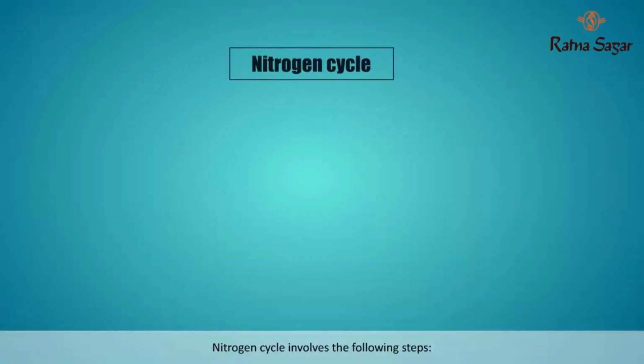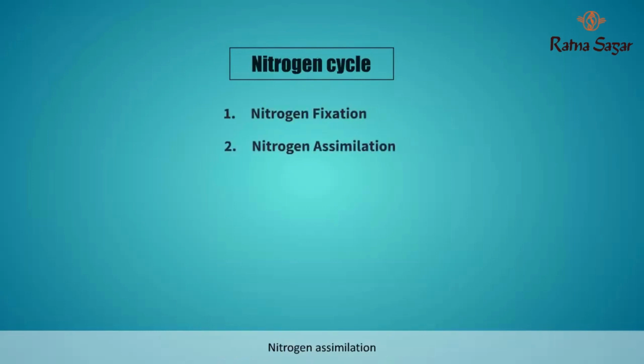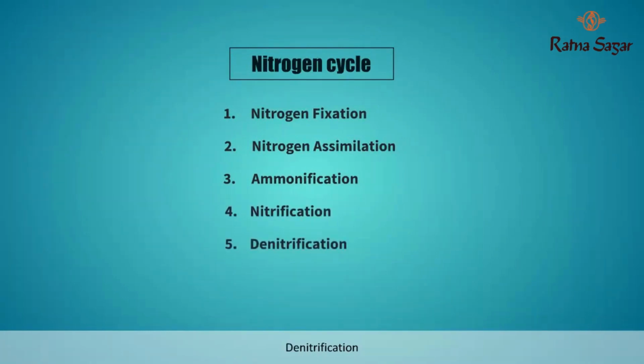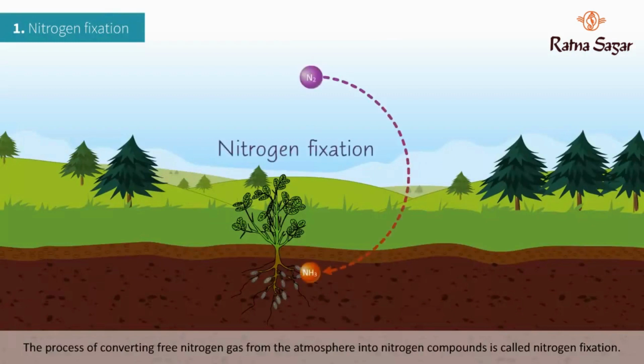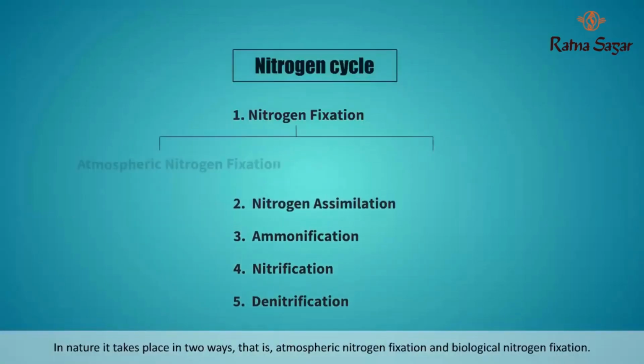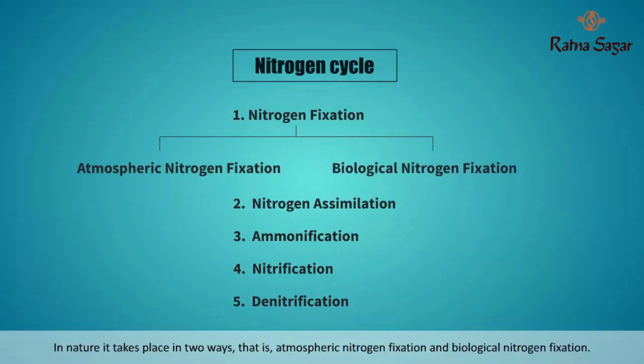Nitrogen cycle involves the following steps: nitrogen fixation, nitrogen assimilation, ammonification, nitrification, denitrification. Let us see how this process happens in nature. Nitrogen fixation. The process of converting free nitrogen gas from the atmosphere into nitrogen compounds is called nitrogen fixation. In nature, it takes place in two ways, that is, atmospheric nitrogen fixation and biological nitrogen fixation.